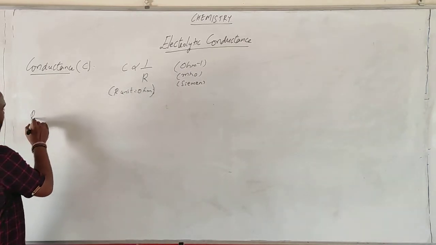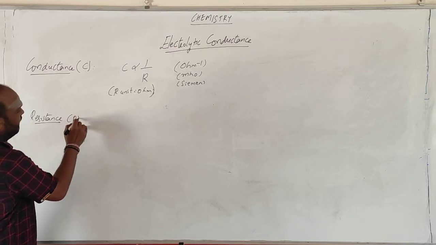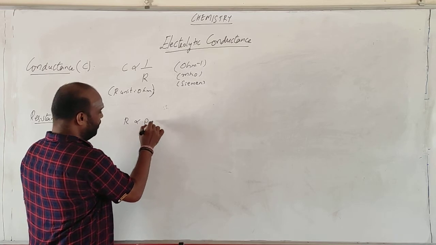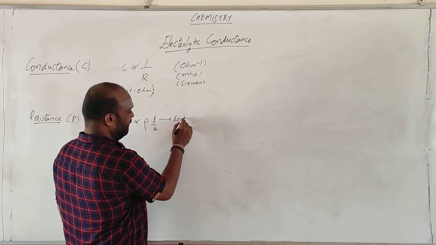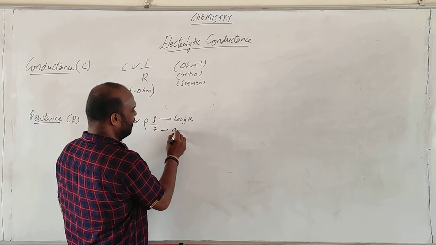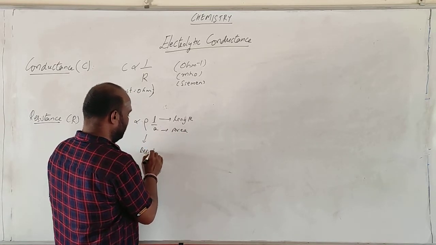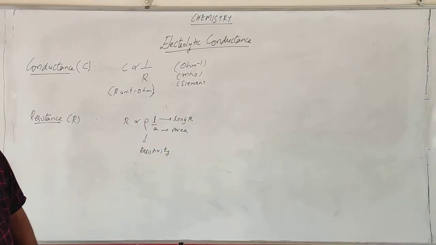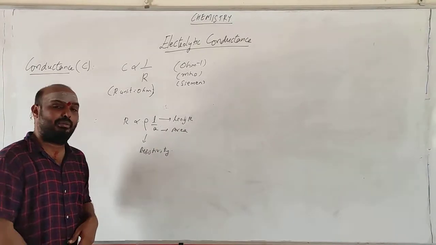And resistance is given with symbol R. It is nothing but R is proportional to rho L by A. Here L is length, and A is area of cross section, and rho is called as resistivity. Okay, resistance has been given with the relation rho L by A.